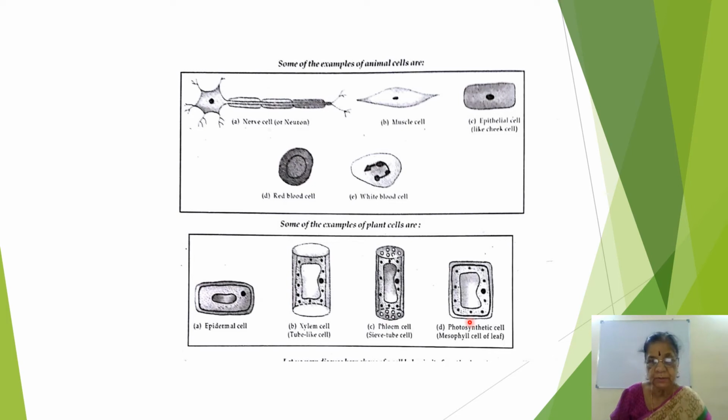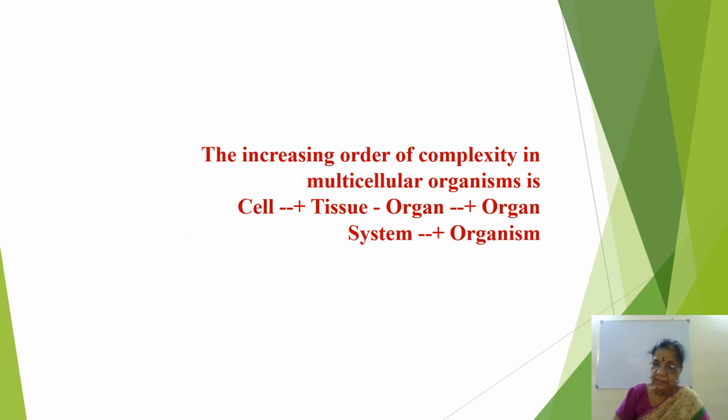This is a photosynthetic cell, mesophyll, which we will study in the leaf lesson. Right? The next one is what we just studied: the increasing order of complexity in multicellular organism as cell, tissue, organ, organ system, then organism. I may ask for the diagram too. Cell, tissue, organ, organ system, and organism.